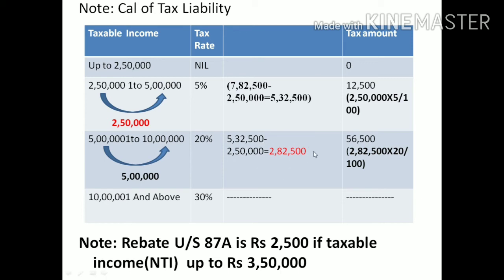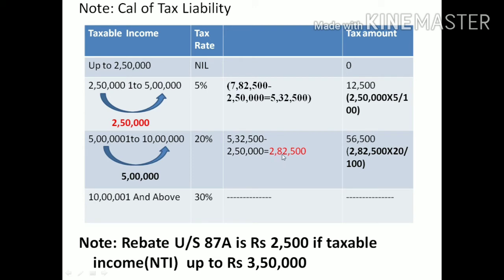The income is 2,82,500. The slab says 5 lakh, but we cannot divide this amount into two parts, because this income of 2,82,500 is less than 5 lakh. So I don't have income of 5 lakh; I just have the income of